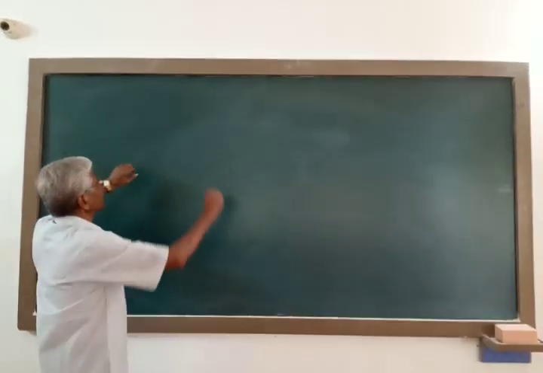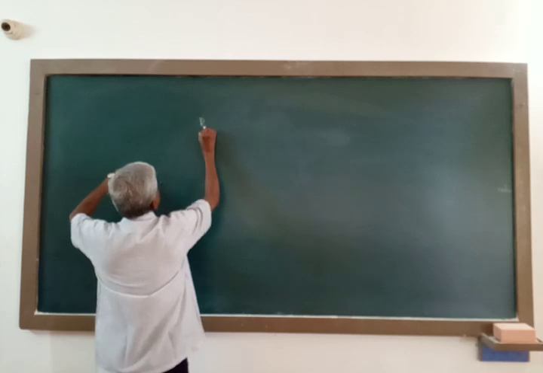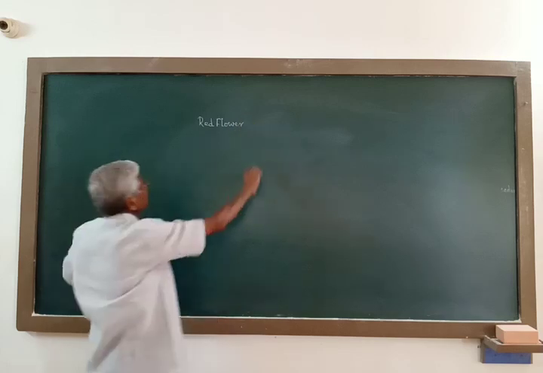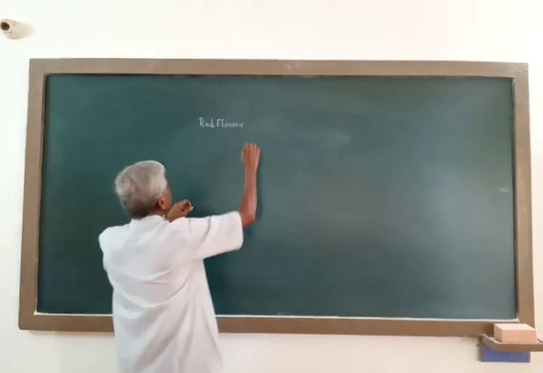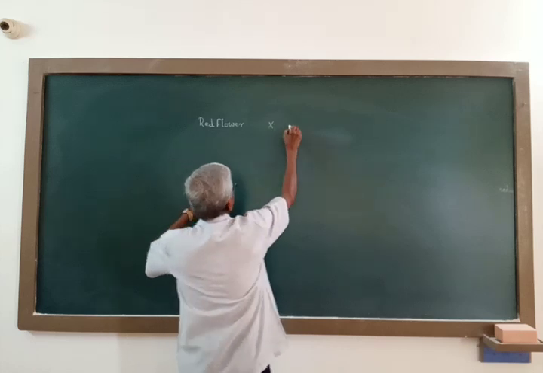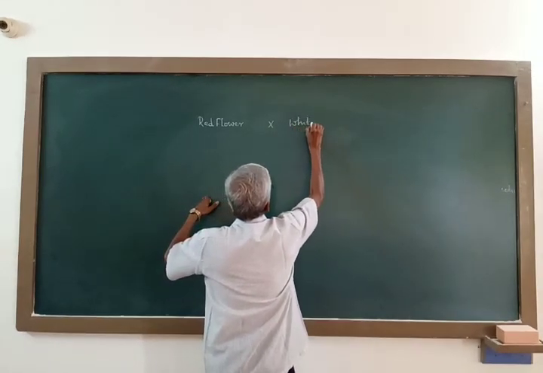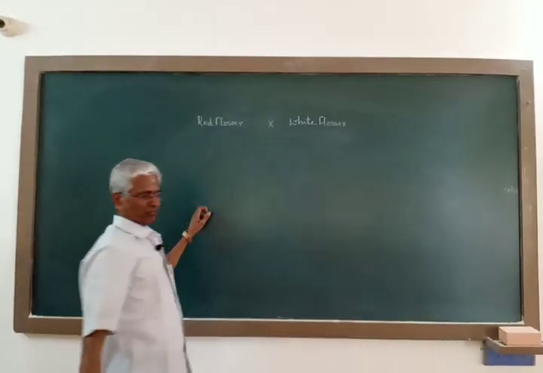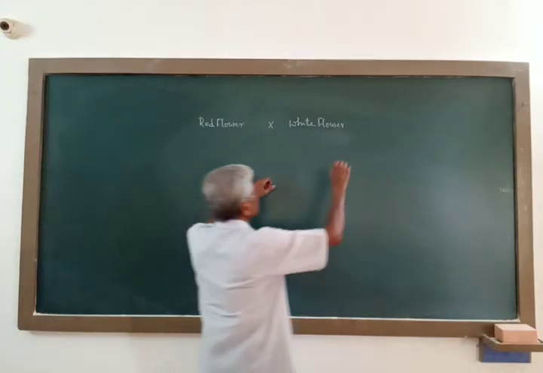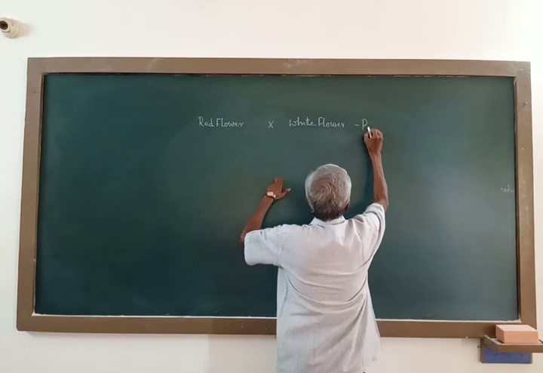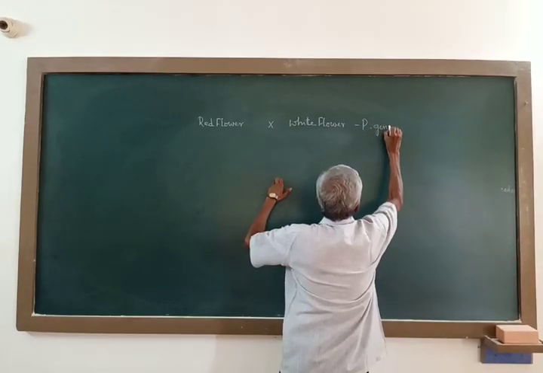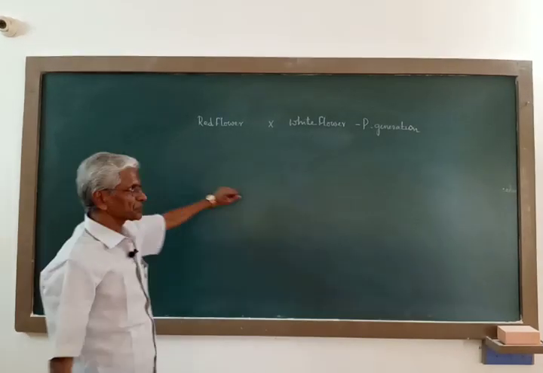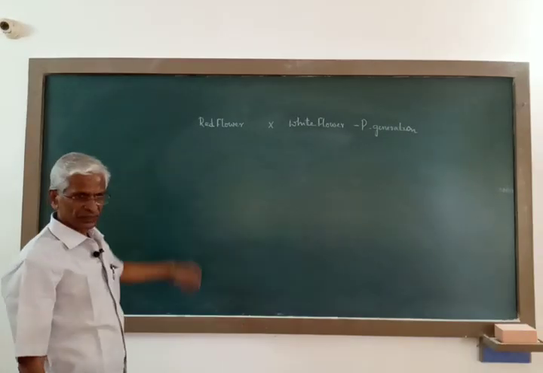Here the cross is between a red flower producing plant and a white flower producing plant. So these two are parents, that is, they constitute the parental generation.